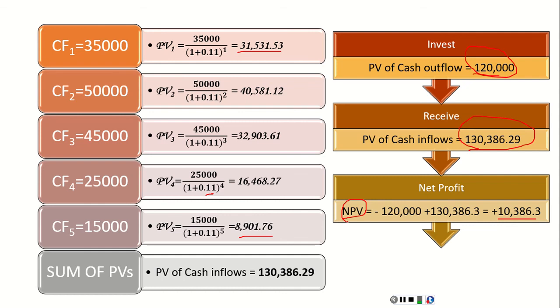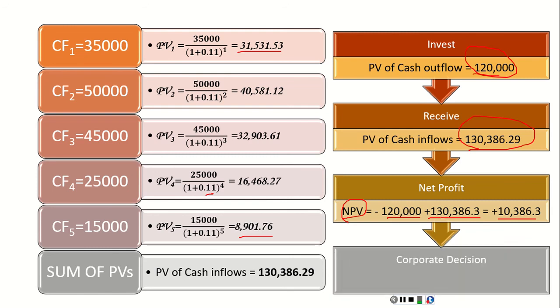What is net present value? It is the difference between the present value of cash inflows minus the present value of cash outflows. In our case, this project will cost 120,000 and will get revenue of 130,000. So shall the corporation accept or reject this project?